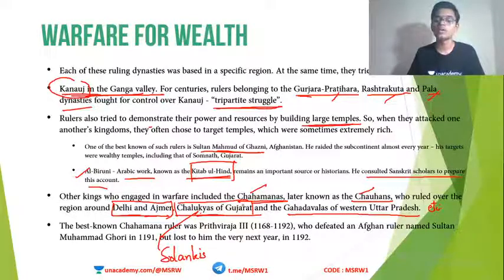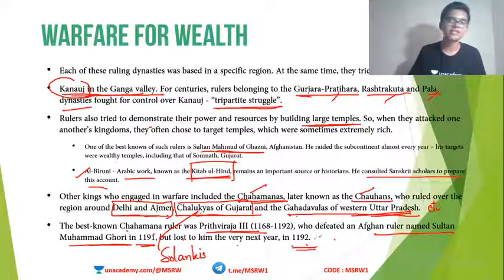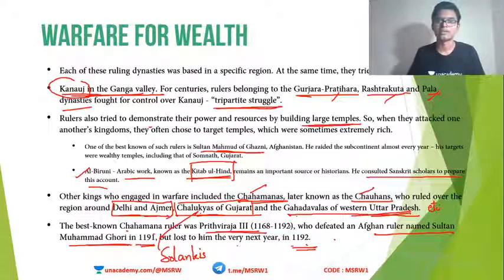The Gahadawalas ruled over western Uttar Pradesh. The best known Chahamana ruler, Prithviraj III, defeated the Afghan ruler Sultan Mahmud Ghori in 1191, but lost to him in the very next year, 1192. This is a very famous king in Indian history, Prithviraj III. He fought a very historical battle with another king named Muhammad Ghori.